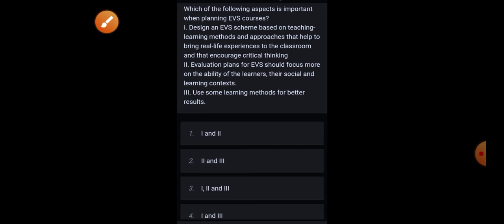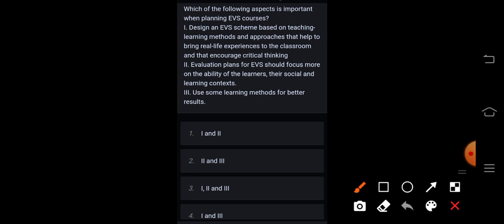Next, which of the following aspects is important when planning science EVS courses? Design an EVS theme scheme based on teaching learning methods and approaches that help to bring real life experiences to the classroom and that encourage critical thinking. Evaluation plans for EVS should focus more on the ability of the learners, their social and learning context. Use some learning methods for better results. So the correct answer is option 1, first and second.